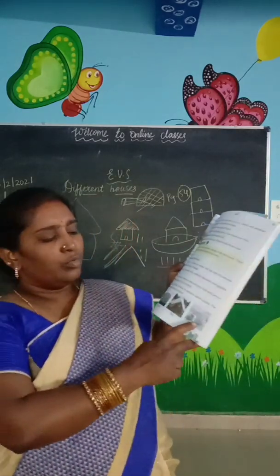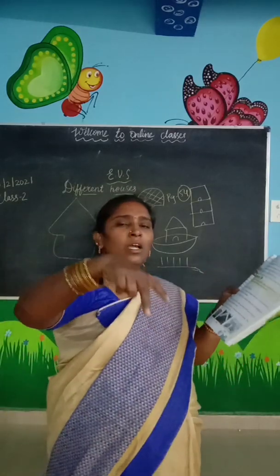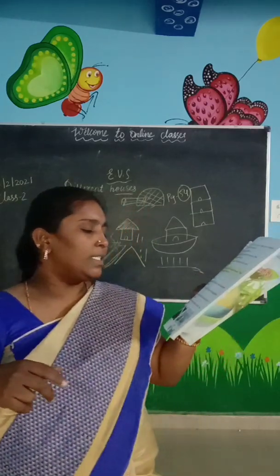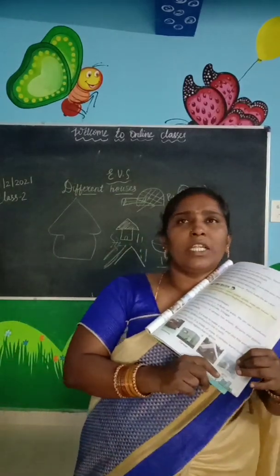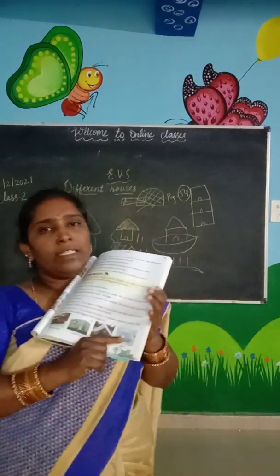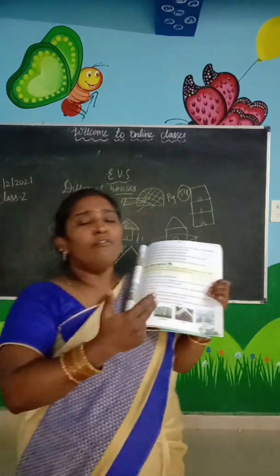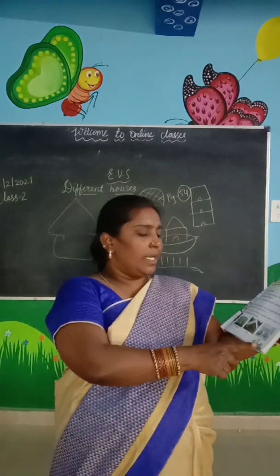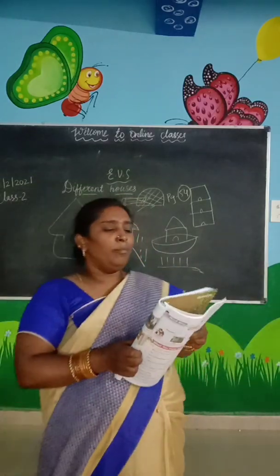Look at the igloo. See the igloo? It is made of snow and it looks like a ball which is upside down. It remains warm inside. The Eskimos in the cold regions live in igloos. They construct igloos in the cold regions in such a way that they put their animal skin inside so that it will be warm inside. So this is an igloo. Houseboat, caravan, tent and igloo. These are special houses.